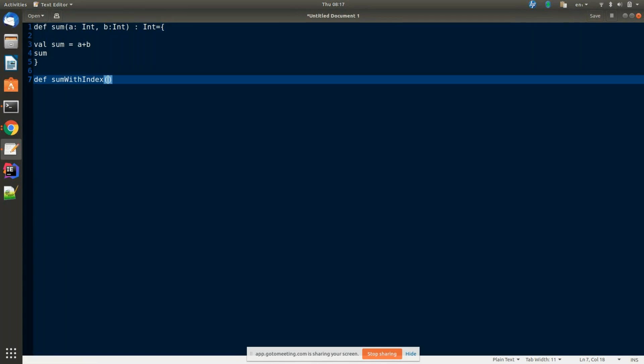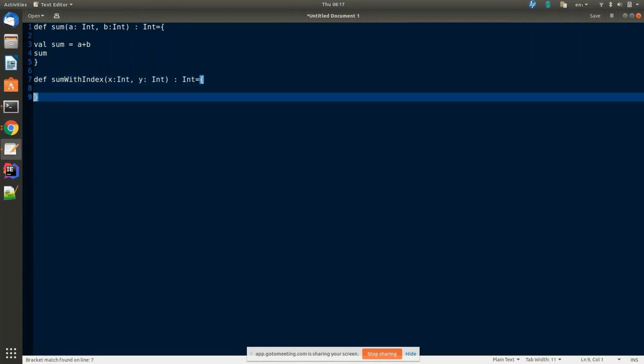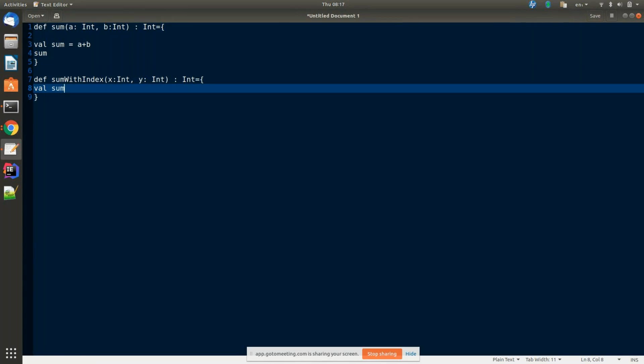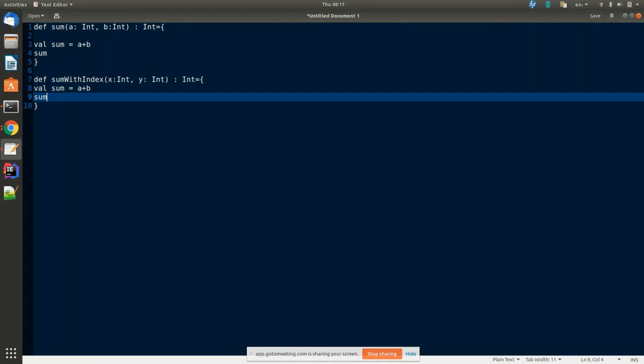Actually, you really have no need to pass two parameters here, because we are going to apply it for the map transformation.